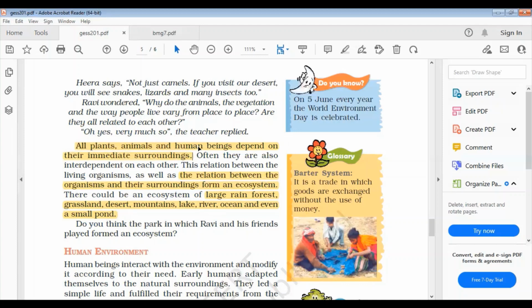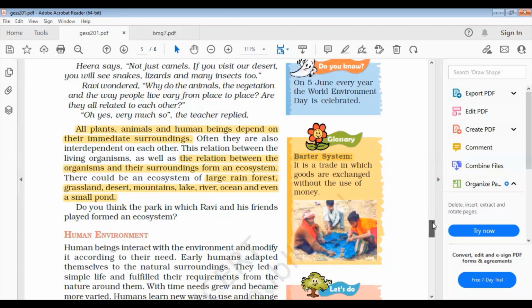Then move to the side box, that is the barter system. Barter system in history, you know, is a trade in which goods are exchanged without the use of money, because in ancient times there was no money, so they could exchange their animals and their things with each other to get other things. That is called the barter system. It's a question for very short answer type questions. And on 5th June every year, we celebrate World Environment Day. This date is also very important for your MCQ.